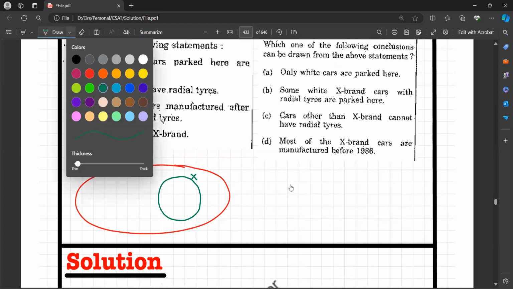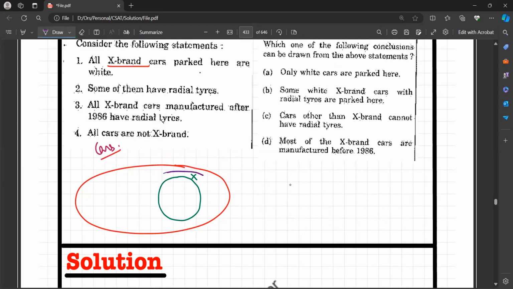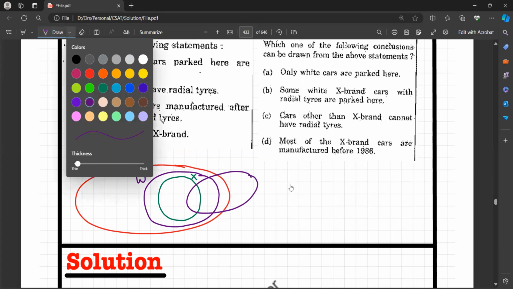Now these X brand cars which are parked here are white in color. So these are the cars of X brand which are white in color. Outside that, all those cars which are not white are not X brand cars. Some of them have radial tires. This will be the radial tires, because it has said some of them have radial tires.